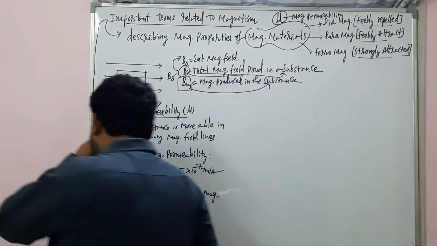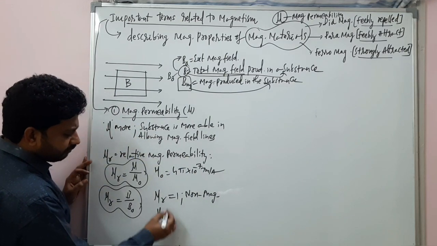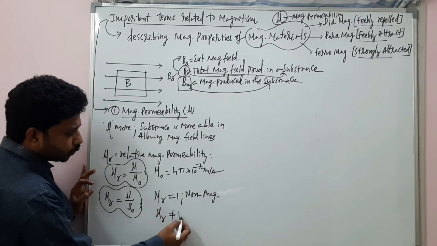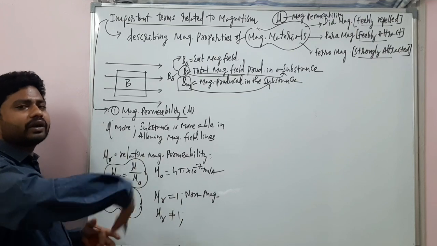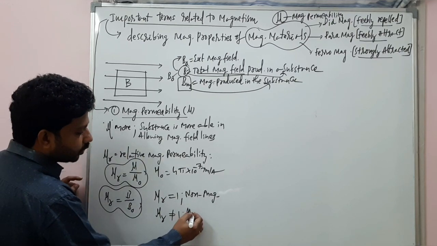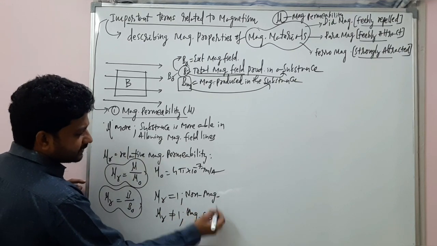If a given substance's relative permeability is not equal to 1, that means it may be less than 1 or greater than 1, then those substances are called magnetic substances. Alright?